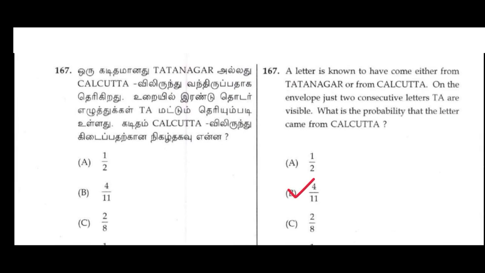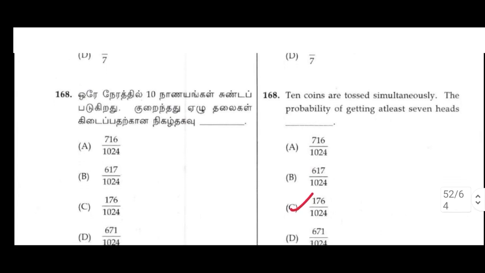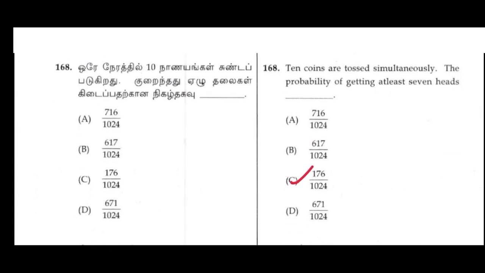167. A letter is known to come either from Tatanagar or from Calcutta. On the envelope, just two consecutive letters TA are visible. What is the probability that the letter came from Calcutta? B option, 4/11.